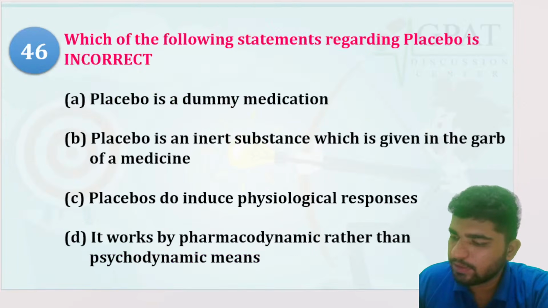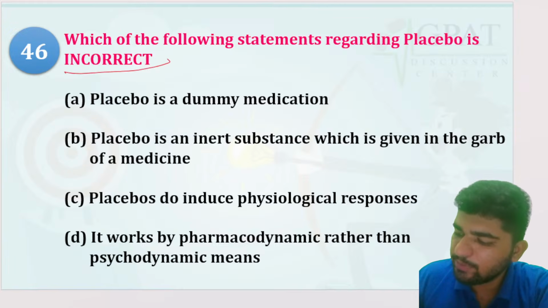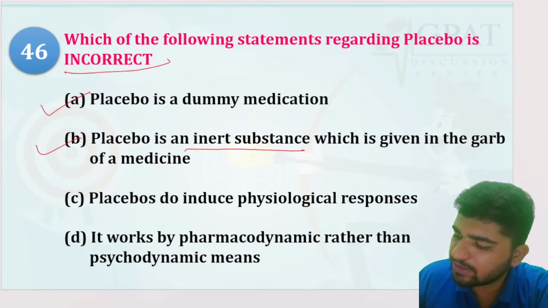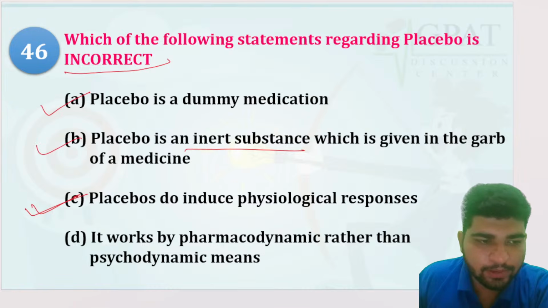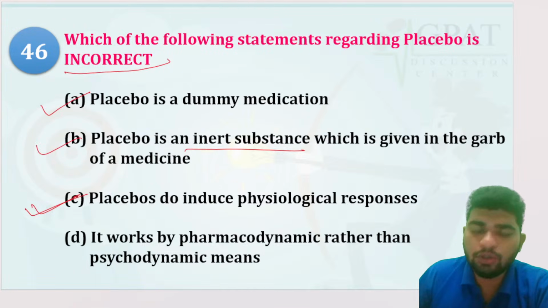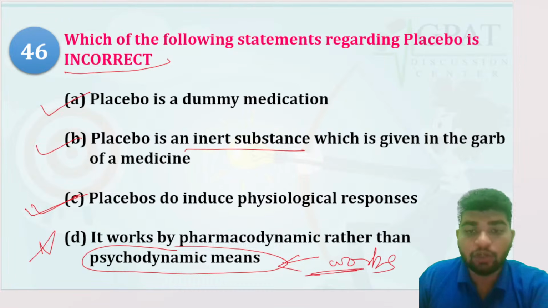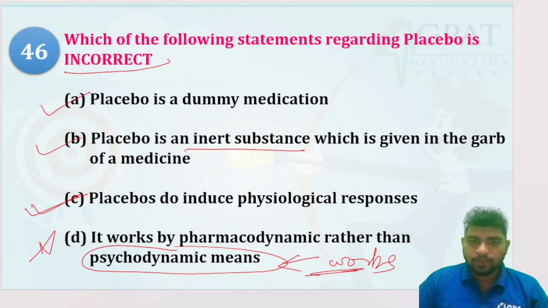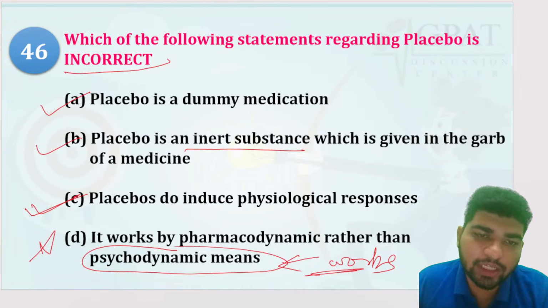Next, which of the following statements regarding placebo is incorrect? Placebo is dummy medication. It is a right option. Placebo is an inert substance, which gives the garb of medicine. Correct. It does not induce physiological responses. Yes, it is also right. It works by pharmacodynamic rather than psychodynamic means. No, it works by psychodynamic means, not by pharmacodynamics. All other drugs work by pharmacodynamic conditions.